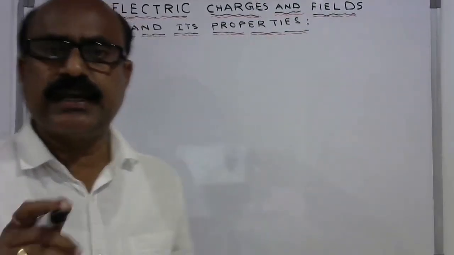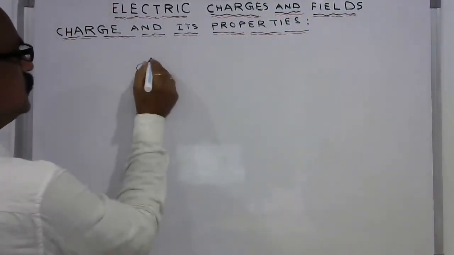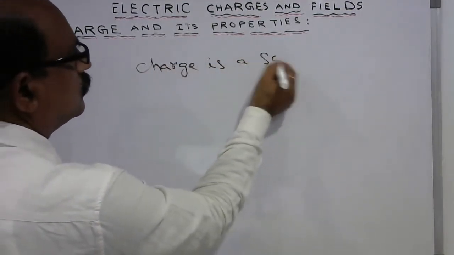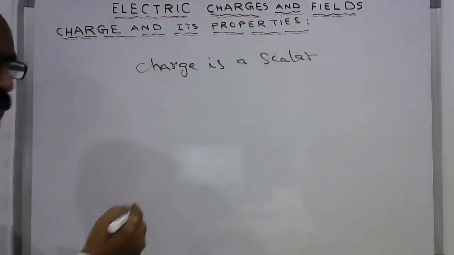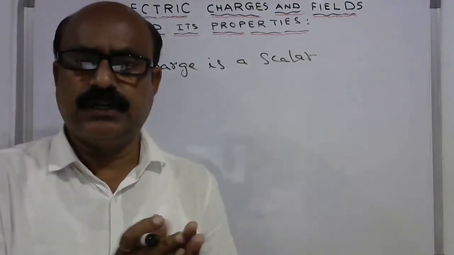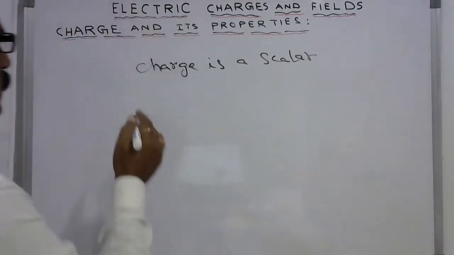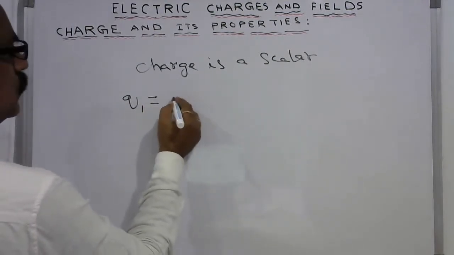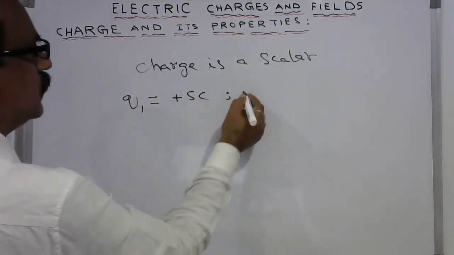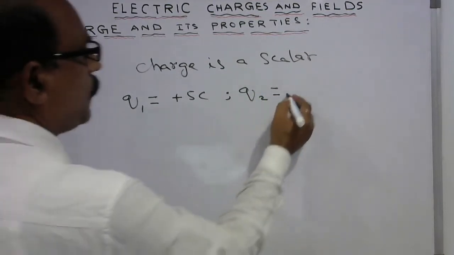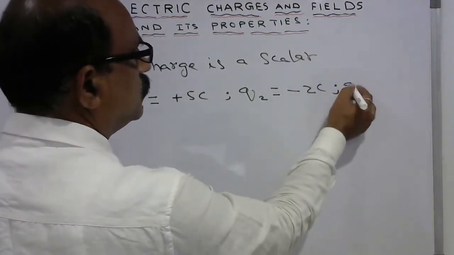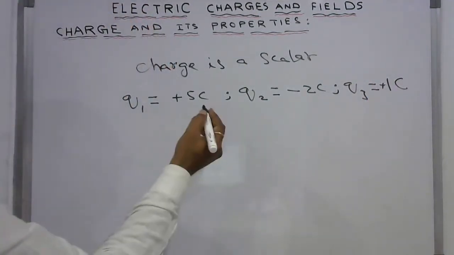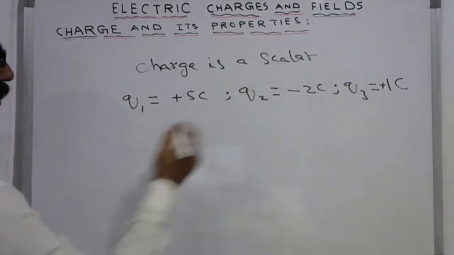Now, charge is a scalar. That means you can just add charges like real numbers. Say some charge Q1 is equal to plus 5 coulombs, Q2 is equal to minus 2 coulombs, and Q3 is equal to 1 coulomb. Then you just add them as real numbers.